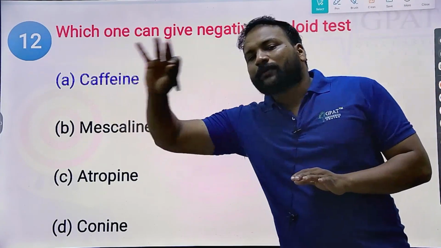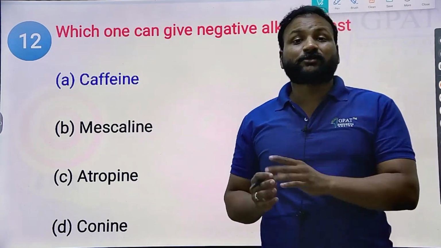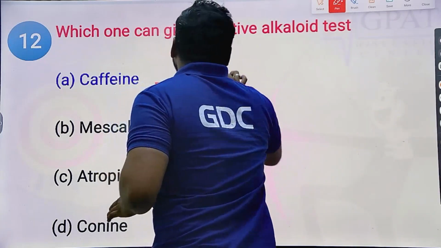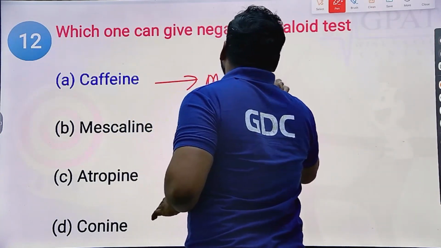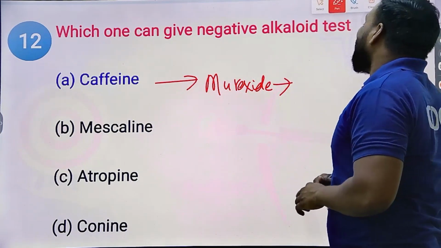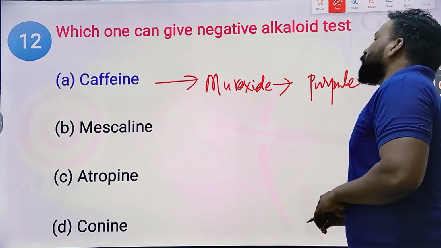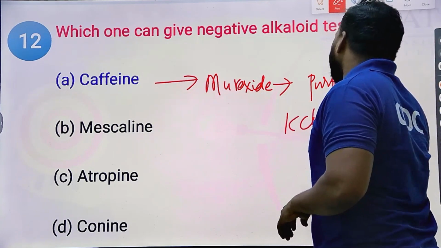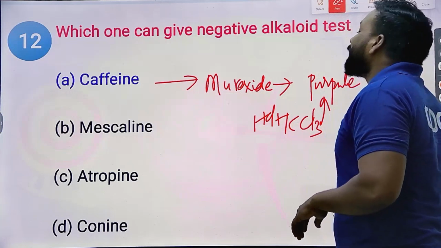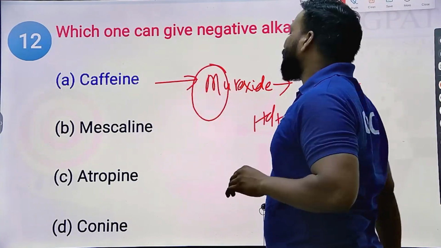Caffeine won't give you a positive result with the basic identification tests of alkaloids, because caffeine has an individual identification test called the murexide test. In this, you're going to get a purple color. You're going to use potassium chlorate solution. HCl plus potassium chlorate solution gives you the purple color that indicates the presence of caffeine. The murexide test is an identification test for caffeine.